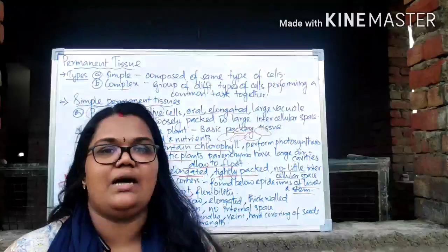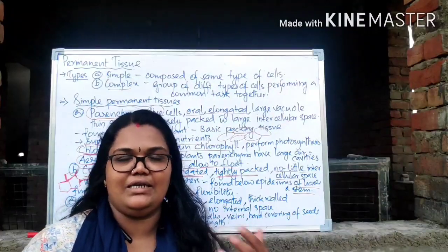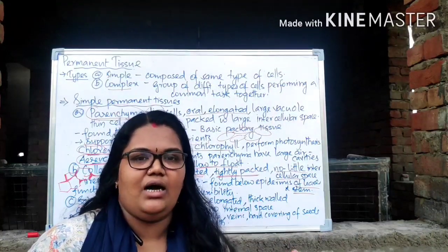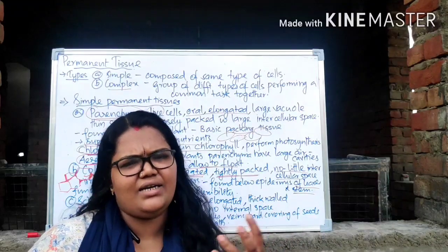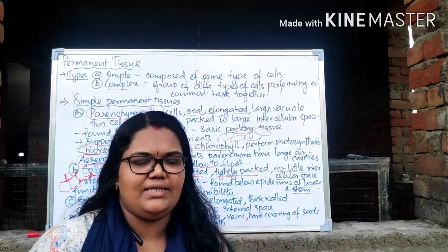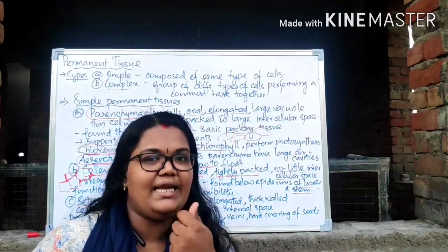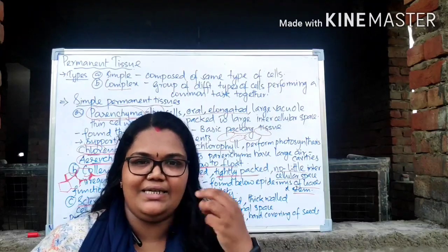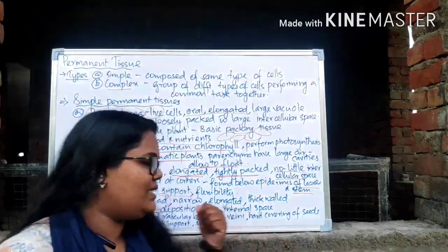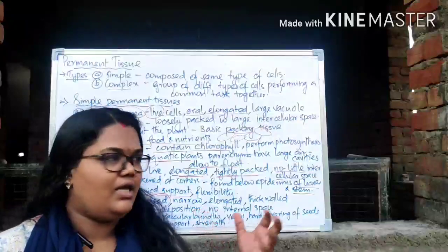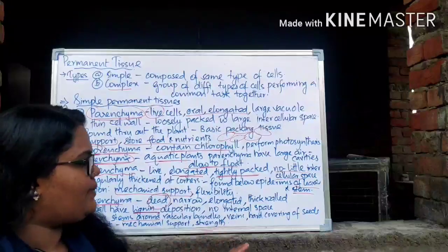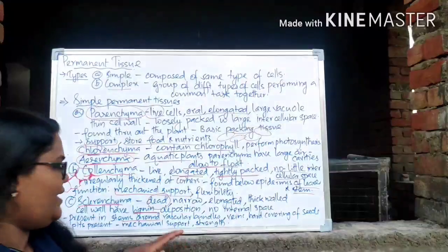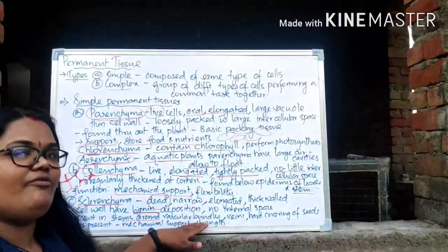For example, you have already seen that a coconut shell is very, very hard in nature, right? Any other hard shells too. You can see that in guava there will be some grainy appearance. In apple or pear, the grains will be there. Sometimes you can feel those grains. These grains are actually sclerenchyma in nature, right? So these sclerenchyma are mainly present in the hard covering of seeds and nuts, right? So what is the function of that? The function is mechanical support or providing strength.